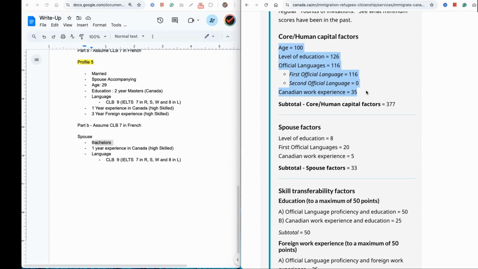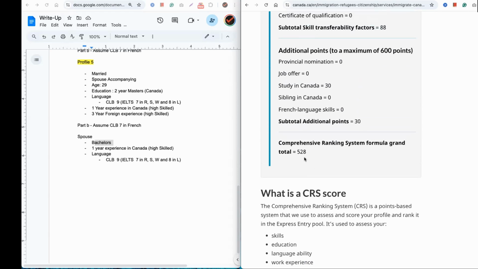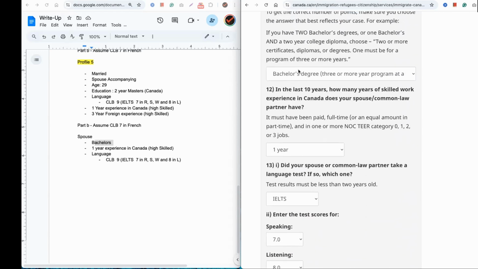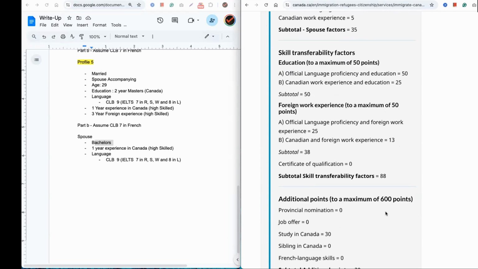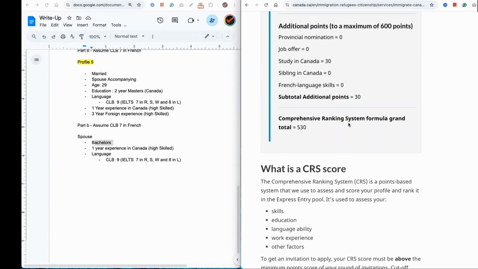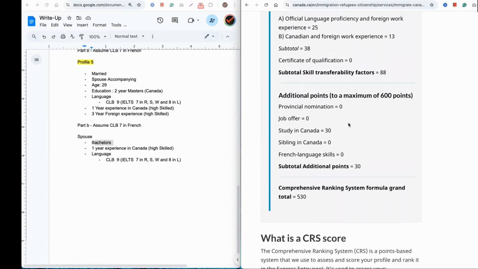So instead of, let's say, earlier they were getting points out of 500, now they will get points out of 460. And these 40 points will be spousal factors. Out of this 40, this spouse was able to gain 33 points. That's why the score actually increases, right? And if I were to make the spouse, let's say, a master's, the score might even increase further. So if you see here, the score is now 530. So actually having the spouse accompany makes more sense in this specific case.